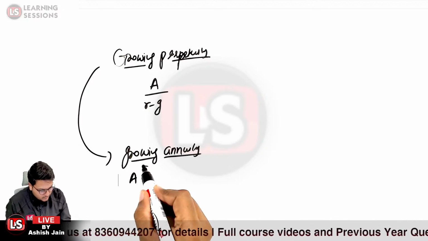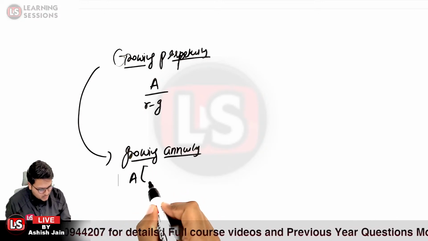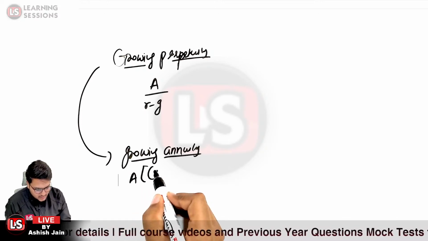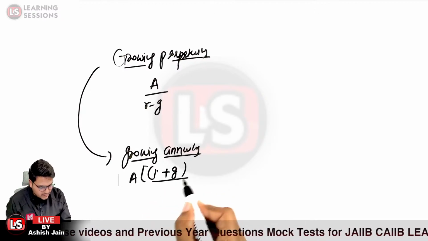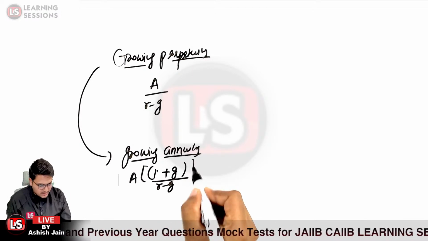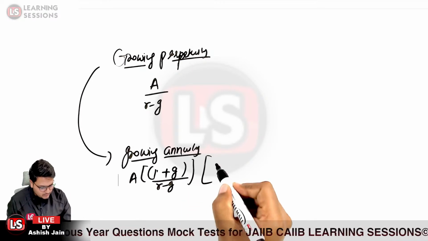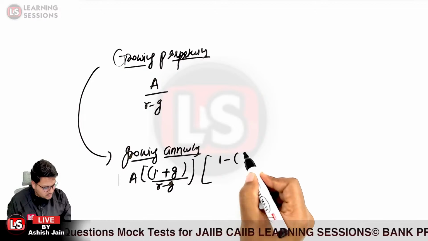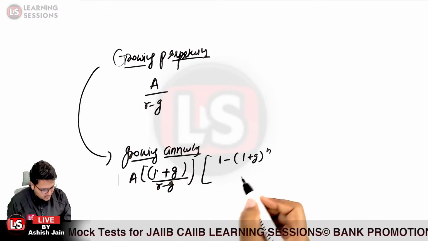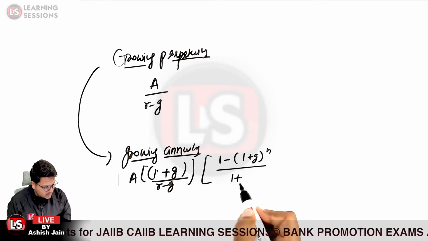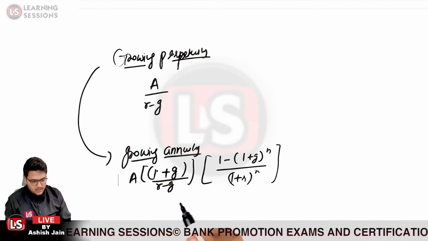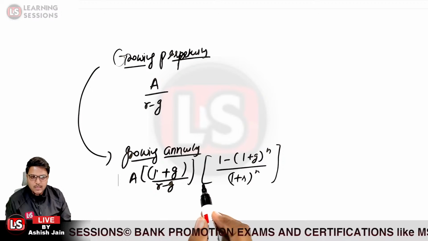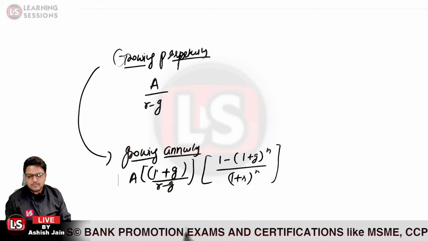It is equal to A into (1 plus G), that is 1 plus the growth rate, divided by R minus G, multiplied by 1 minus (1 plus G) raised to power n divided by (1 plus R) raised to power n. So that is the formula related to the growing annuity.